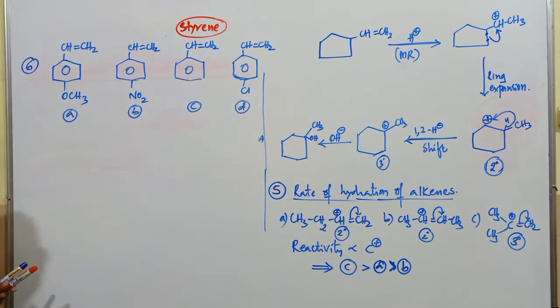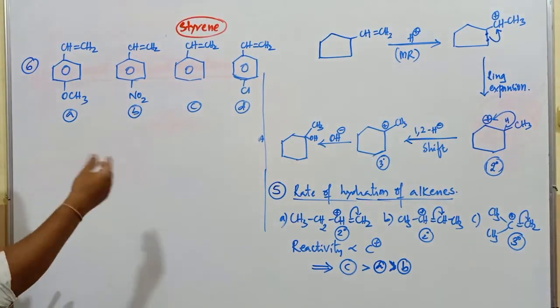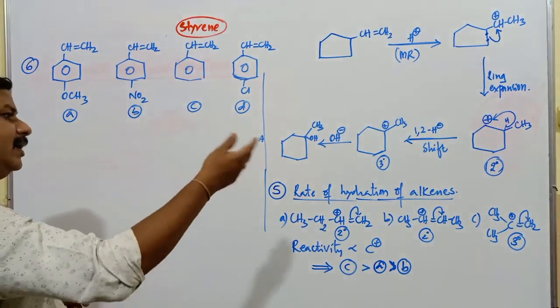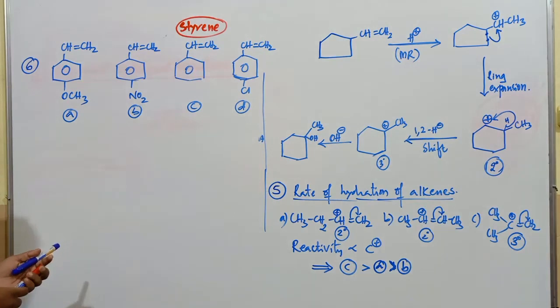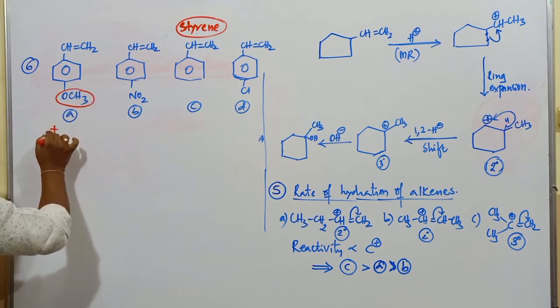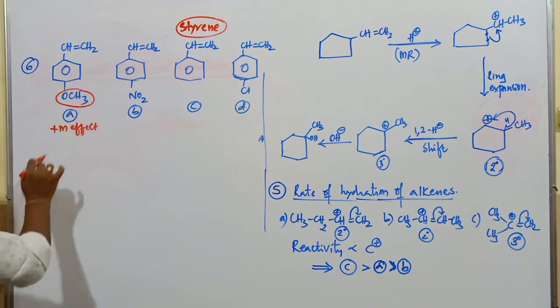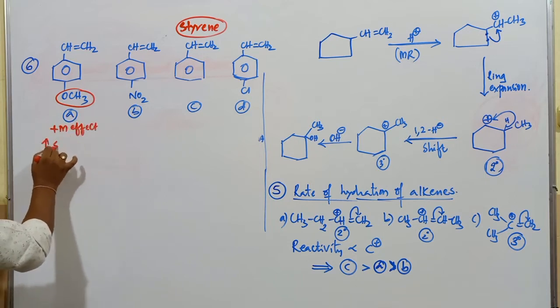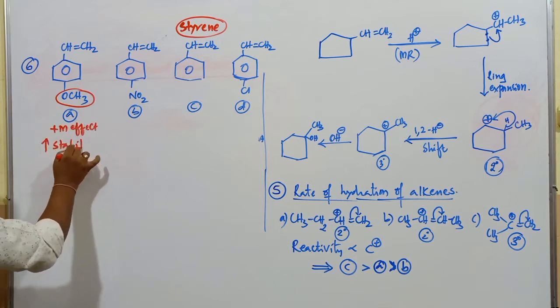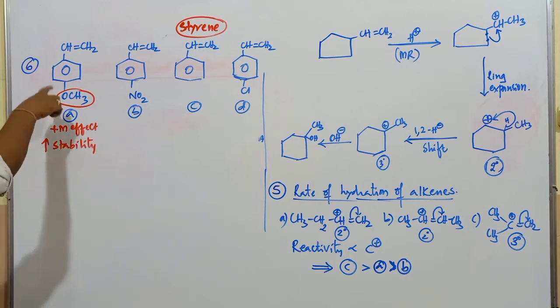In case of acid catalyzed hydration, what is the intermediate produced? Carbocation. Greater the stability of the carbocation, greater is the reactivity of that alkene compound. Now the OCH3 group shows a plus M effect. In case of carbocation, the plus M effect increases the stability because it is increasing the electron density.